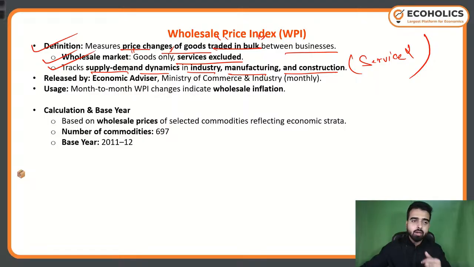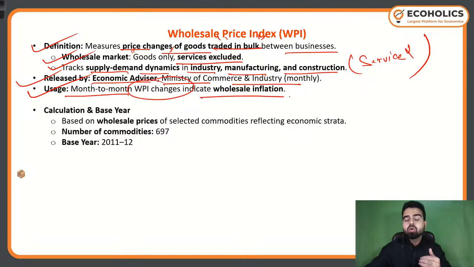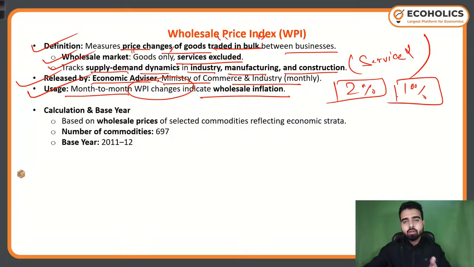Do remember it. It is released by the Economic Adviser, Ministry of Commerce and Industry, on a monthly basis. Usage: month-to-month WPI changes indicate wholesale inflation. If I tell you inflation was 2% in June and 10% in July, you will realize the inflation is increasing and we are seeing inflationary pressure on the wholesale market.